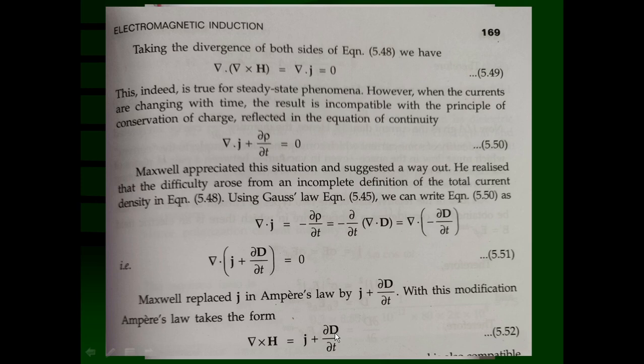This is Ampere's law modified by Maxwell, and hence all these equations are known as Maxwell's equations. In these equations, J is called the conduction current density, and del D upon del t, which arises from the time variation of the displacement electric field, is called the displacement current density. So both are designated as a current density. This is the conduction current density and this is the displacement current density.